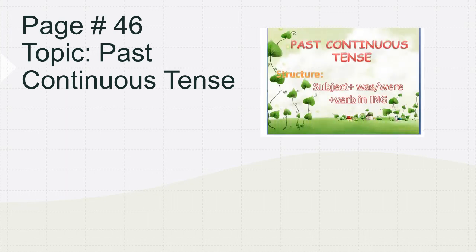Page number 46, topic: past continuous tense. What is past continuous tense? This is the structure of past continuous tense: subject, then we use was or were, and we use verb with ing.